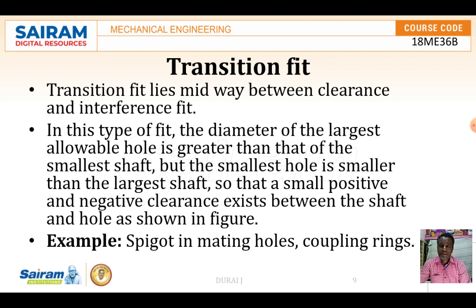So this type of fit is called transition fit. Mainly in the transition fit, the hole diameter is common, but the shaft diameter varies because it is tapered, so one end is more than the hole dimension and the other end is less.